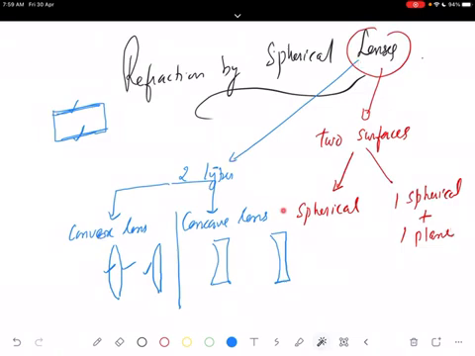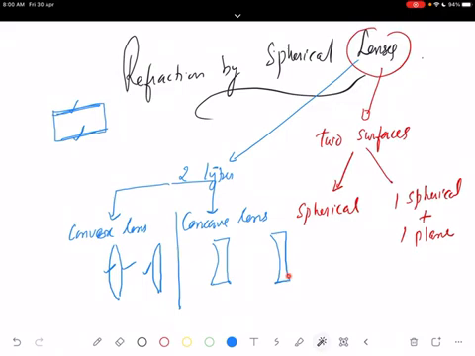In a convex lens, first option, there are two spherical surfaces bulging outwards, or one surface is bulging outwards and the other can be plane. In concave lenses, first option, two spherical surfaces are curved inwards, or one spherical surface is curved inward and the other can be plane. So, define a lens and what are the different types of lenses. Two types: convex lens and concave lens.